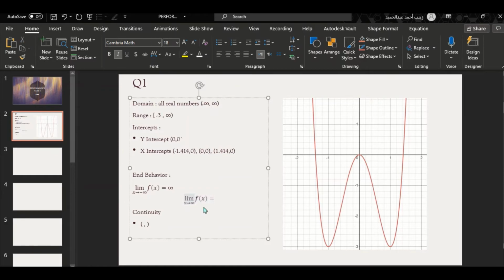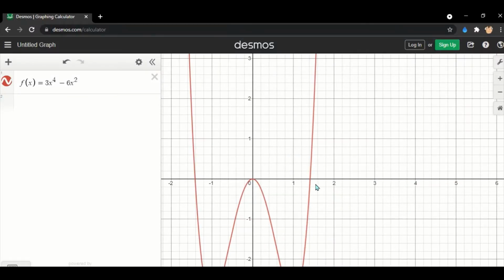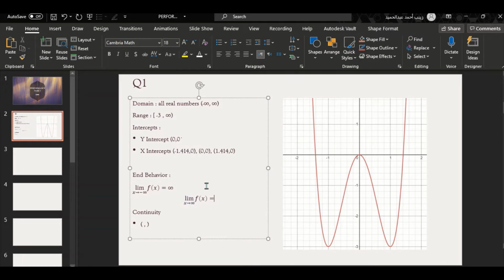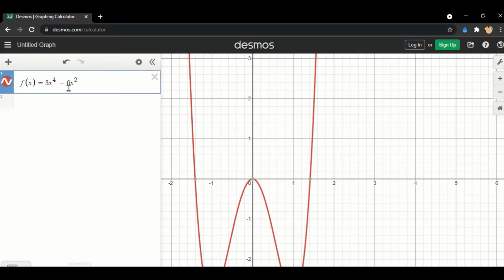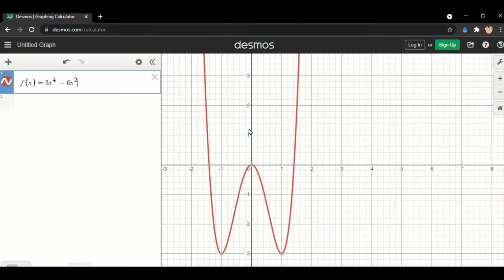So let's move to the next. As x tends to infinity, so as my x increases in the positive direction, also my y increases in the positive direction. So my limit, as x tends to infinity, my f of x tends to infinity.